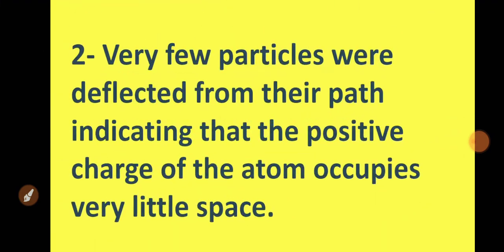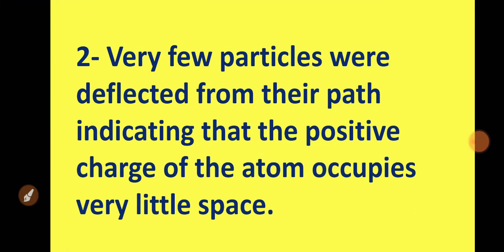Now the second one: very few particles were deflected from their path, indicating that the positive charge of the atom occupies very little space. Actually, some alpha particles deviated from their original position. Since alpha particles have a positive charge, the deviation indicates that something positively charged is present inside, and that is why positive repulsion takes place.